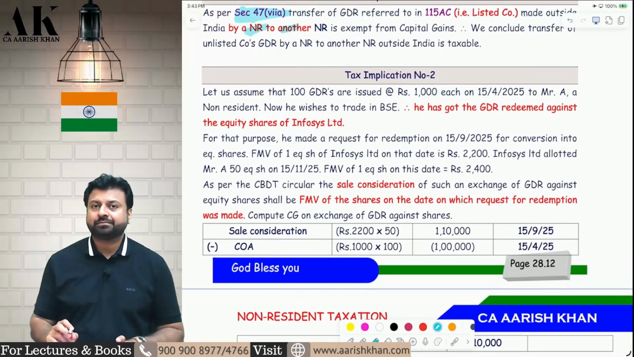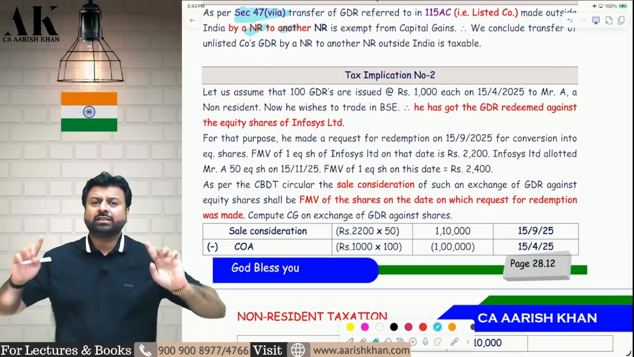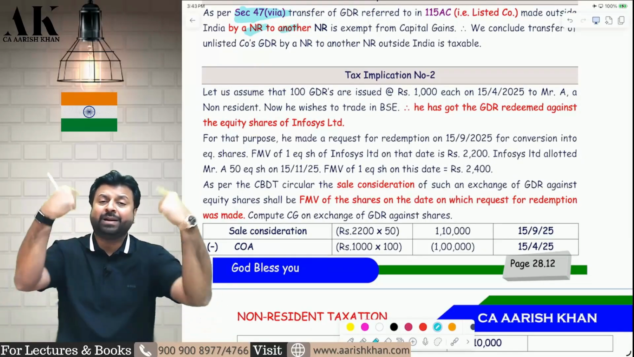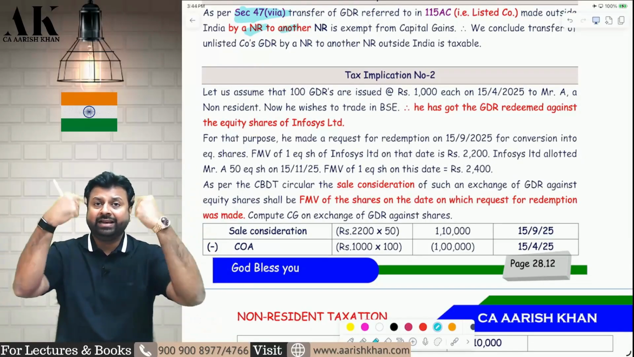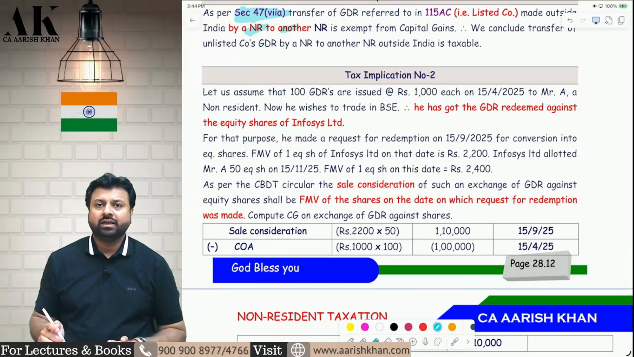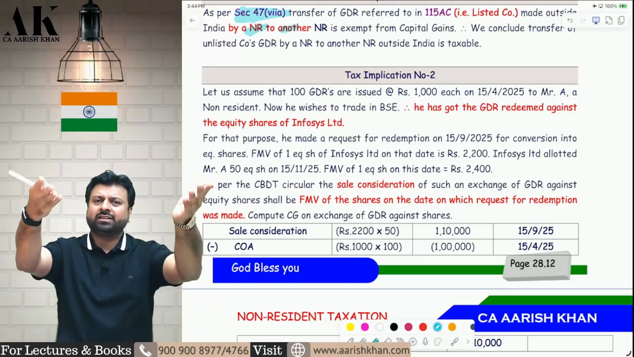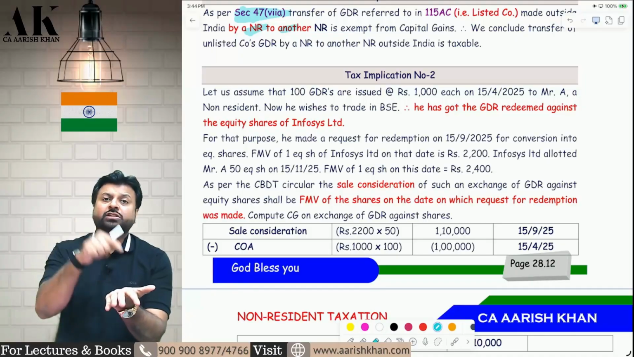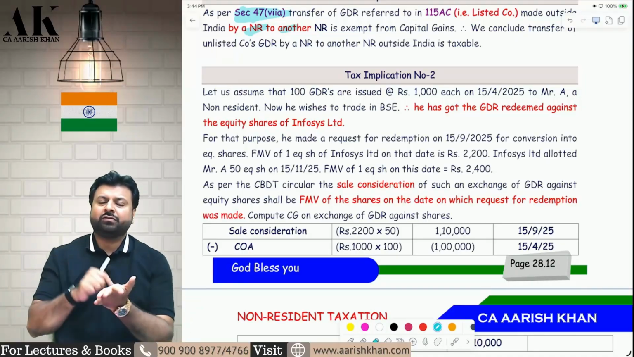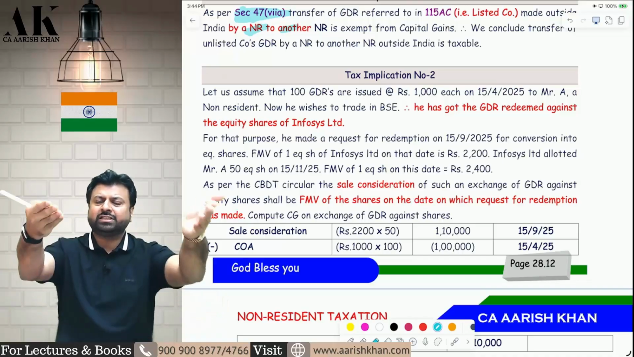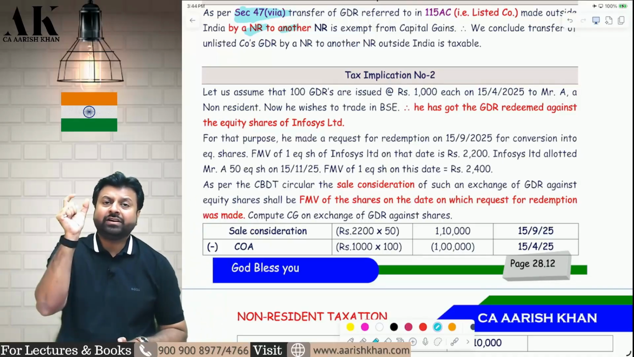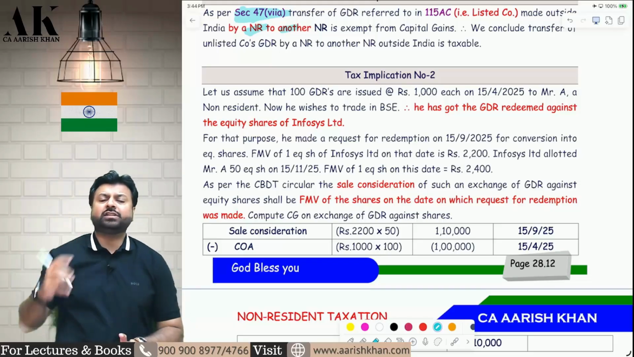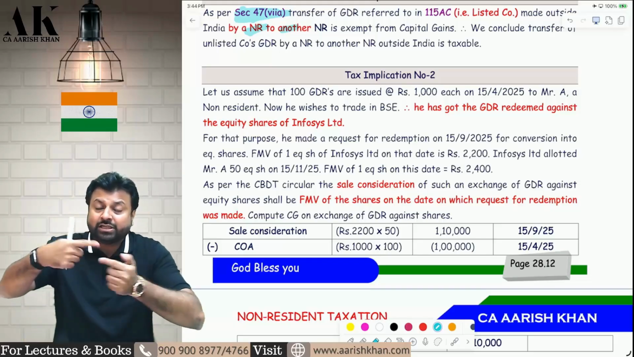Second tax implication. Suppose that non-resident does not transfer the GDR but gives back the GDR to the Indian company and takes the shares in return. He tells the Indian company that I don't want GDR, take the GDR and give me the share. So he has to make a request of redemption to the Indian company. Suppose he makes a request for redemption that take the GDR and give me the share. So whatever is the fair market value on the date on which the request for redemption was made, that fair market value will become the full value of consideration of exchange, of transfer.